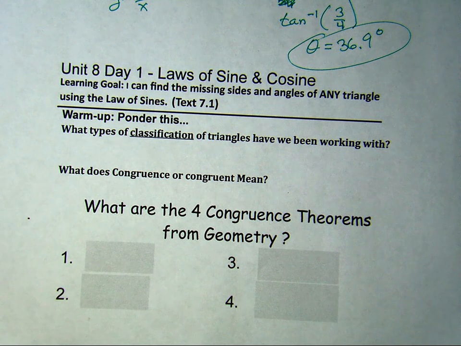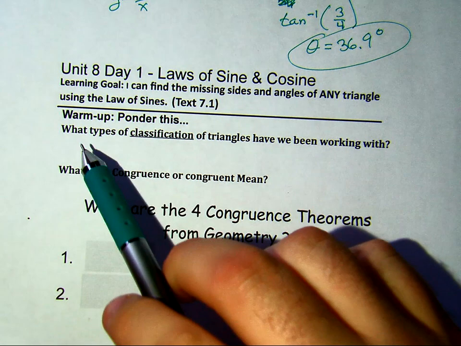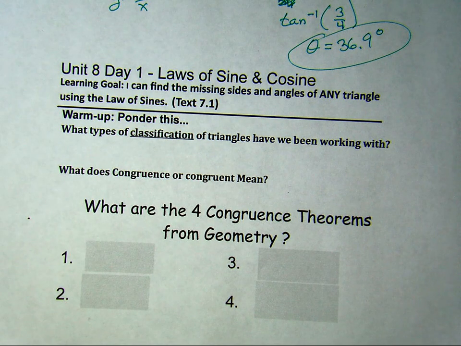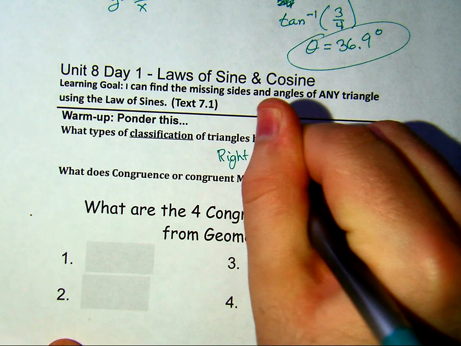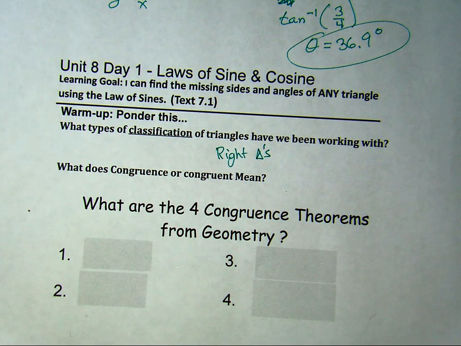So, what types of classification triangles have we been dealing with? This whole semester with our trigonometry, technically we have always been using right triangles. And that is no longer going to be required. Using the law of sines and the law of cosines is a way to deal with non-right triangles, and the word we used for that is called oblique.